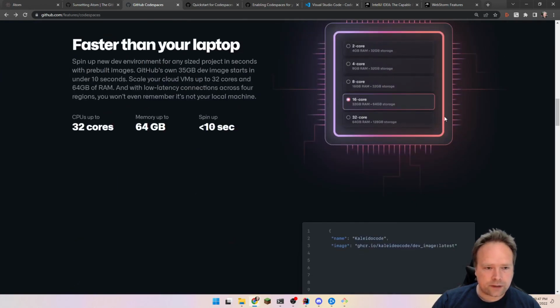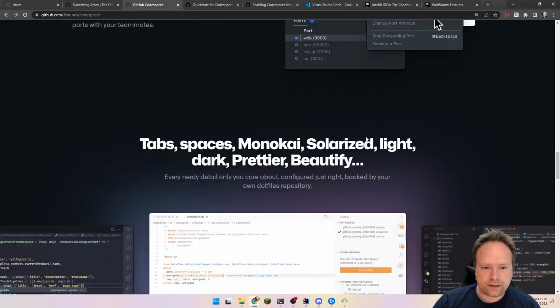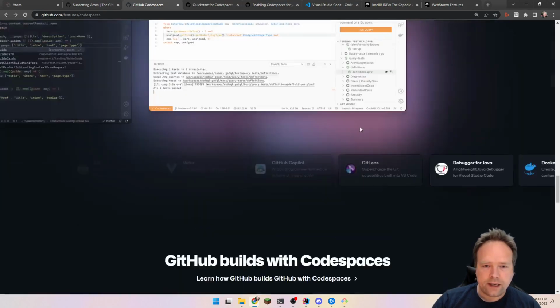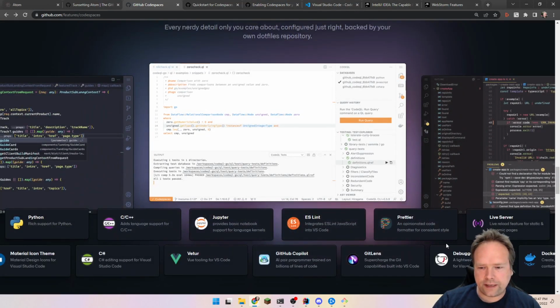But this is Codespaces right here, and I think there was a pricing somewhere. And they're bragging about all of the languages right there. And one of the things they are bragging about is actually the debugger for Java. And I don't think they should brag about that. I'm not convinced, at least yet.